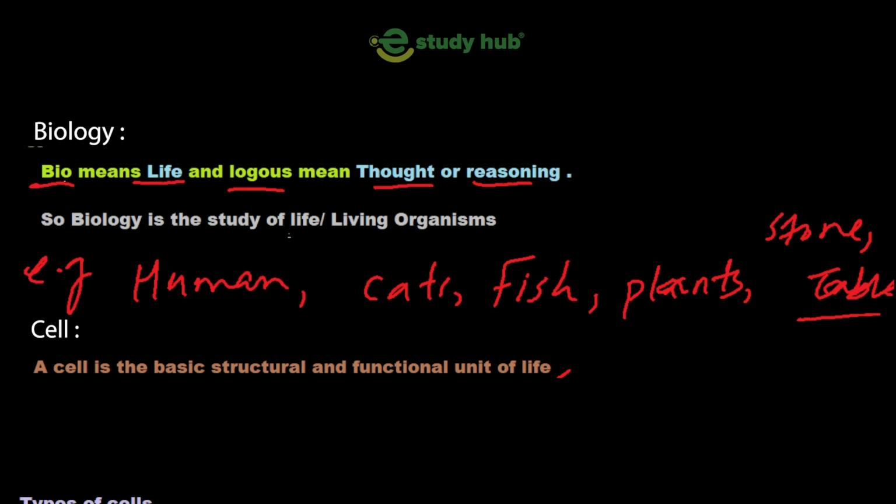All living things, human, cat, fish, plants, are made up of cells. So next we have to explain cells. What is a cell? This is our main topic of today. A cell is the basic structural and functional unit of life.